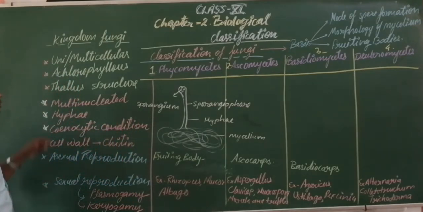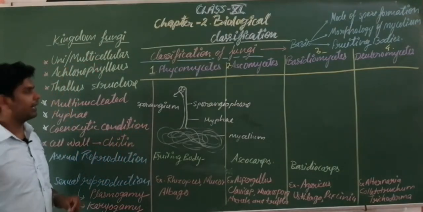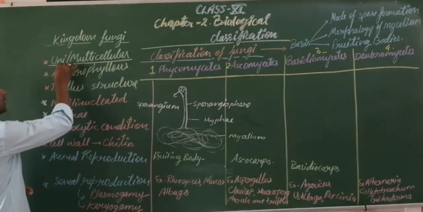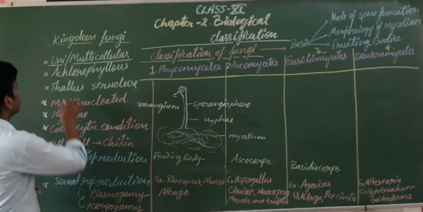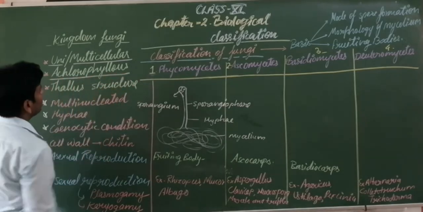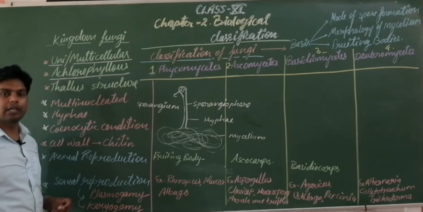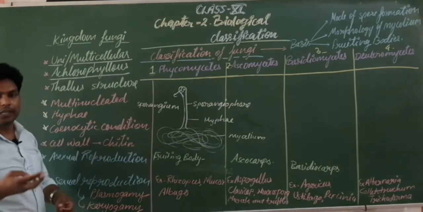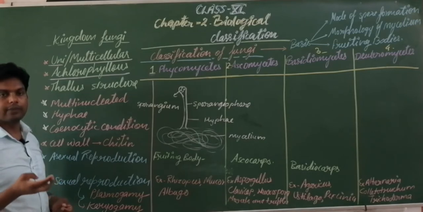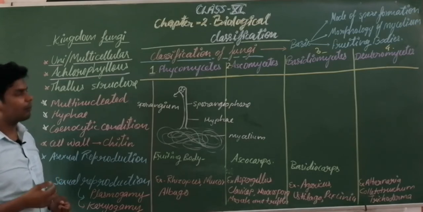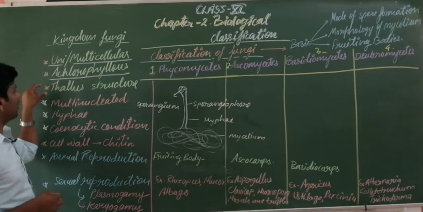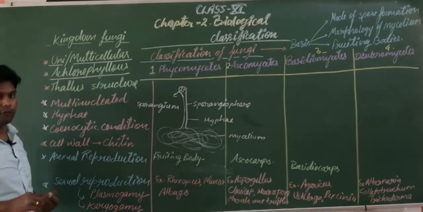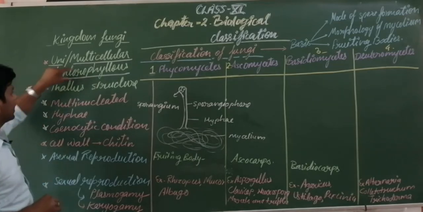So let's discuss unicellular or multicellular. Fungus may be unicellular or multicellular. Unicellular fungus is known as yeast, you know very well. And achlorophyllous means fungus doesn't have chlorophyll. That is why I told you that fungus may be bluish, whitish, brownish or blackish, but never is fungus green in color, because it doesn't have chlorophyll. So the term is achlorophyllous.